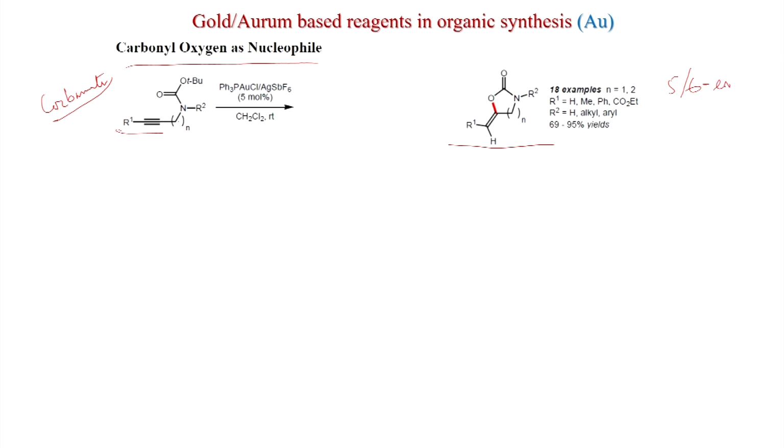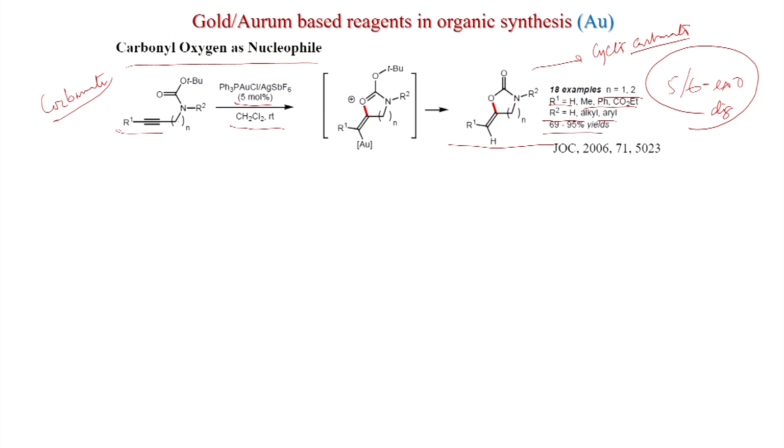So this is the exo-dig cyclization, 5 or 6 exo-dig cyclization, with Ph3PAuCl, AgSbF6 5 mole percent, dichloromethane, room temperature, and you get this cyclic carbamate. So these are cyclic carbamates, and n can be 1, 2, R1 can be hydrogen, that is the terminal alkyne, methyl, phenyl, CO2, R2 can be hydrogen, alkyl, aryl, and you get 69 to 95% yield. So what could be the mechanism?